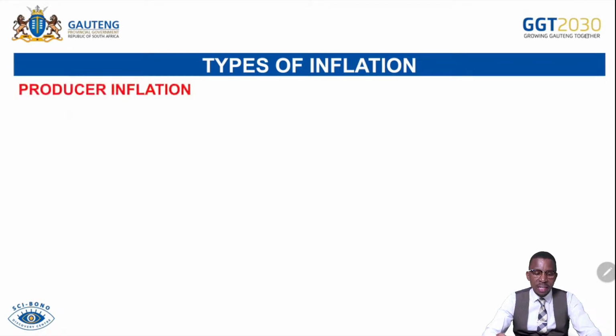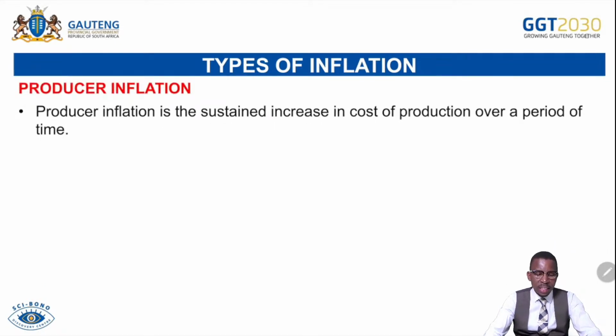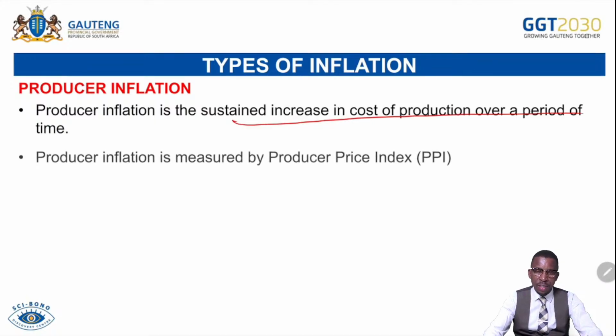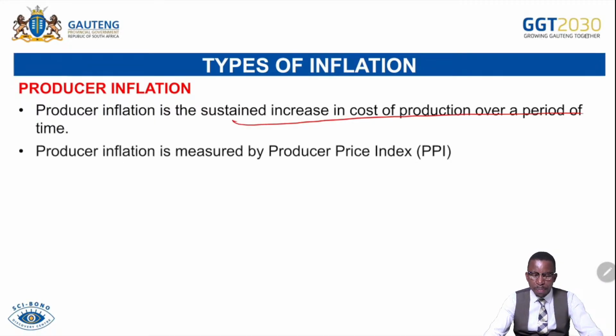The producer inflation. This is the inflation where there is a sustained increase in the cost of production over a period of time. This talks about the cost of production, because if you talk about producer inflation, we are affecting producers or businesses as they produce goods and services. Producer inflation is measured by the producer price index, which is known as the PPI.